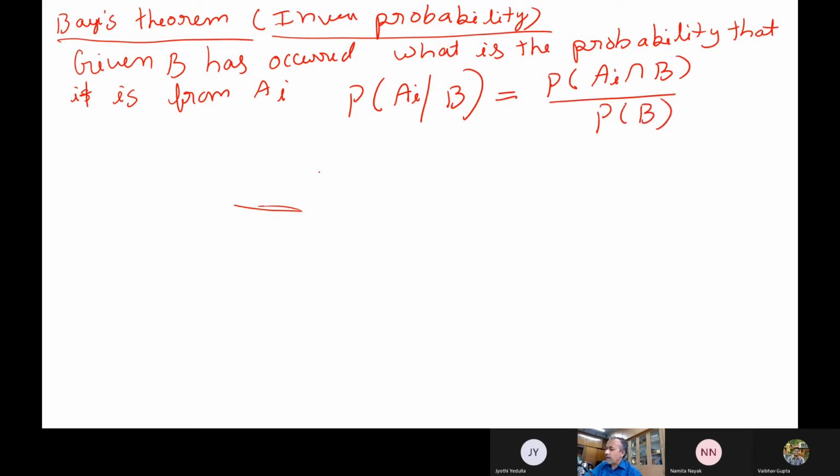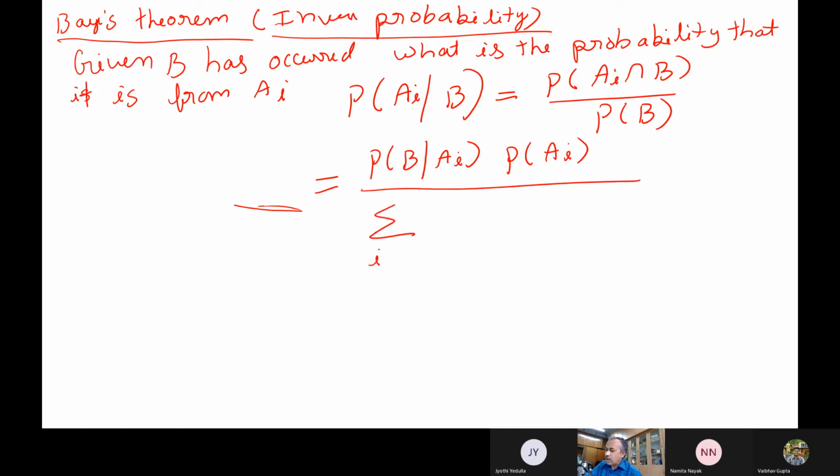So I can write this as the probability of B given Ai, multiplied by the probability of Ai, divided by P of B. And P of B comes from the total probability theorem: sum of P of B given Ai multiplied by P of Ai. So this is Bayes theorem itself. Now let us see one example here.